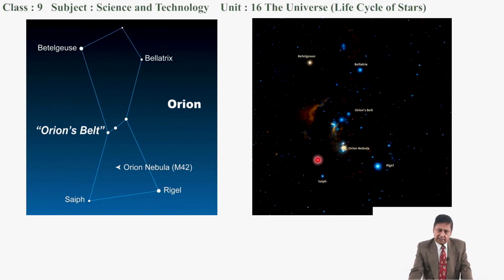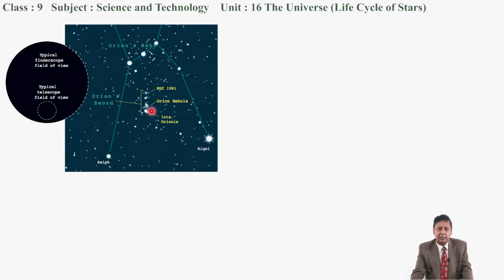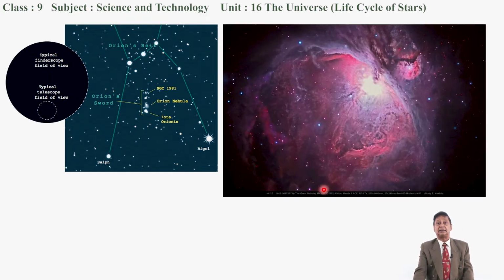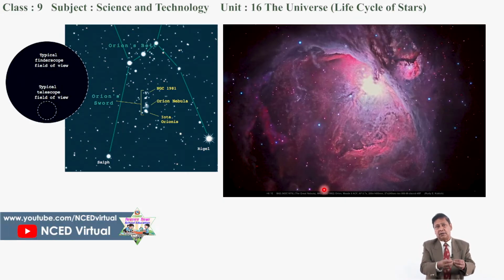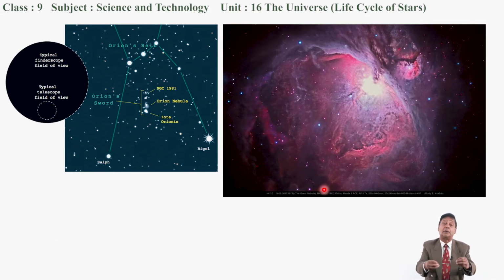It can be seen in this diagram also. Look at this, this is the Orion Nebula. It is just below the Orion belt. This is the big shape of Orion, and this is the location of the Orion Nebula. And if we go close to this nebula, it appears like this, because this is the vast collection of dust-like hydrogen and helium gases along with other particles, and it is a dense collection of dust-like particles. And it appears in different shapes.